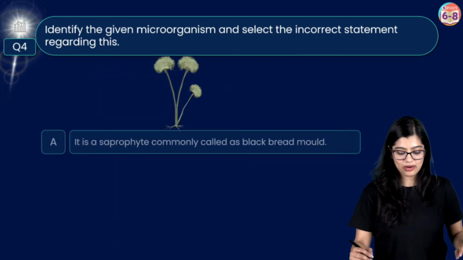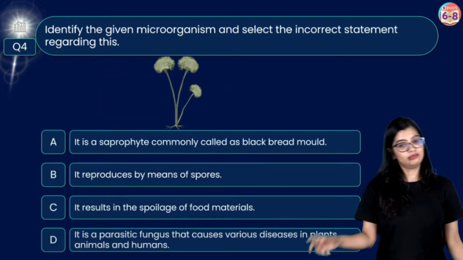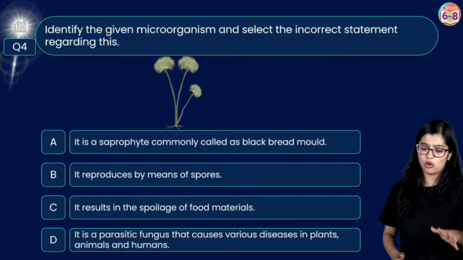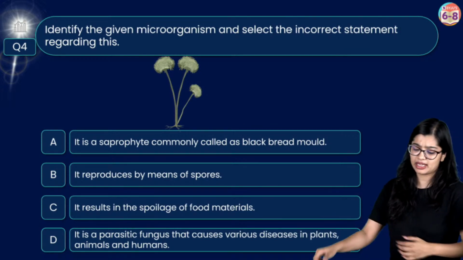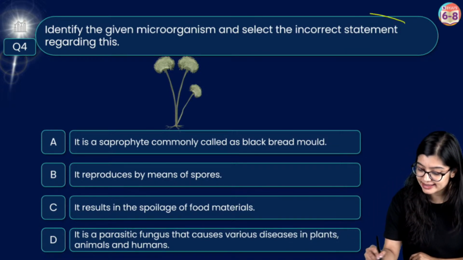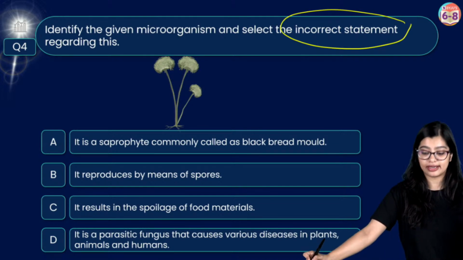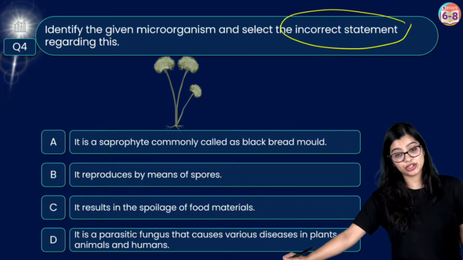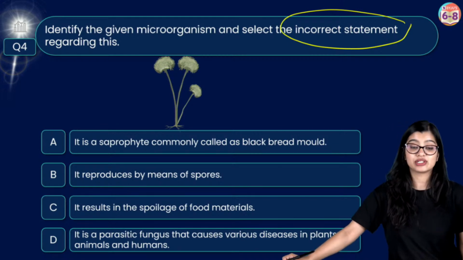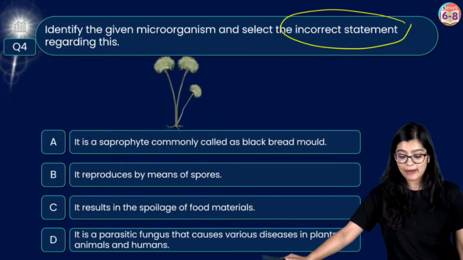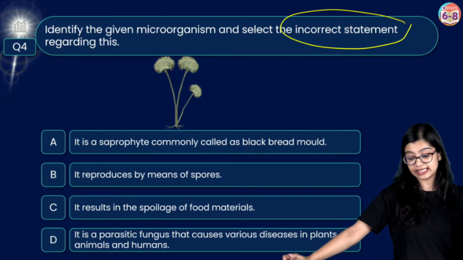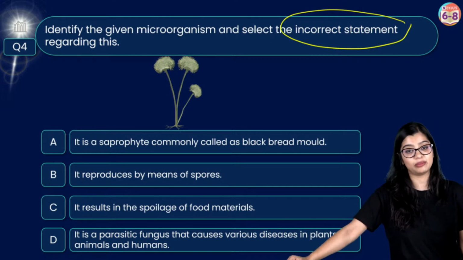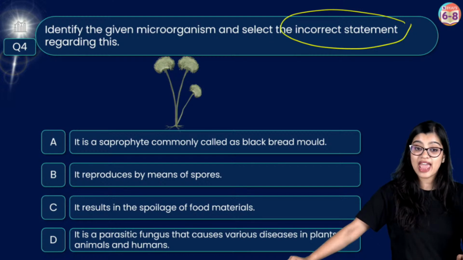Very good. Now, let's see our options. You've all understood that it's fungi or bread mold. Now, based on this, tell me which of the following is an incorrect statement regarding this. It is a saprophyte commonly called black mold. It reproduces by means of spores. It results in spoilage. Or it is a parasitic fungus that causes various diseases in plants, animals and human beings. This is very, very simple.